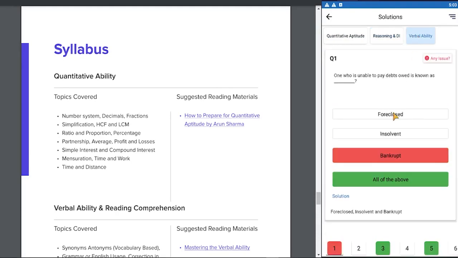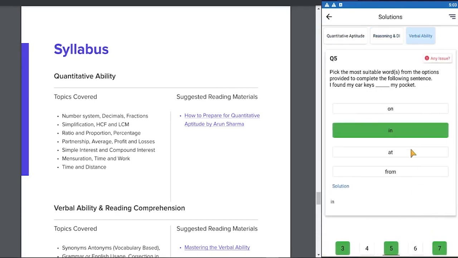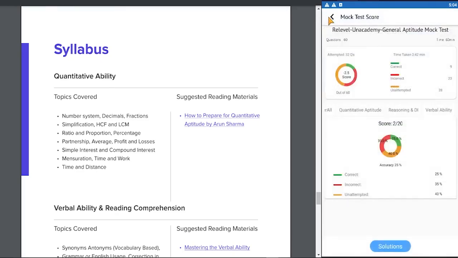Go to verbal ability, it may just involve the answers. So you can see we have covered the complete syllabus in terms of subject-wise topics and mock tests.